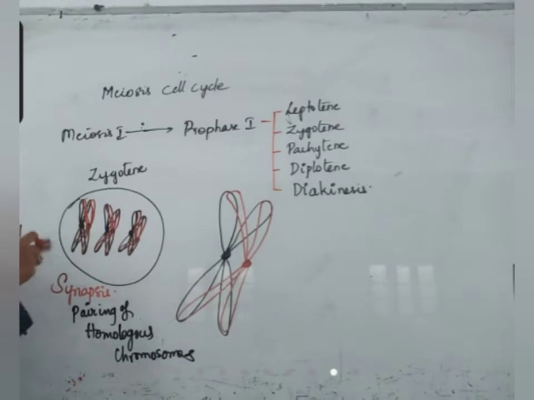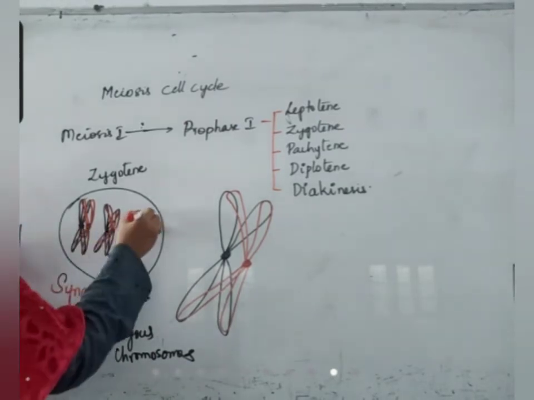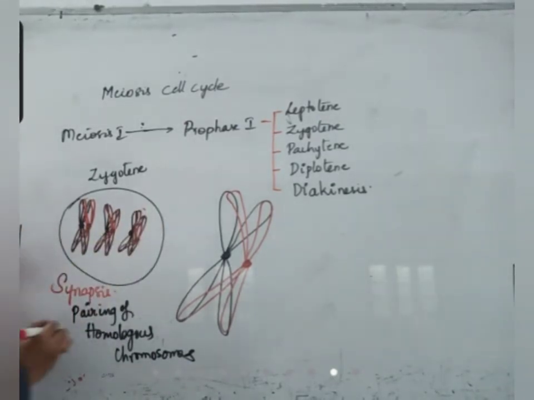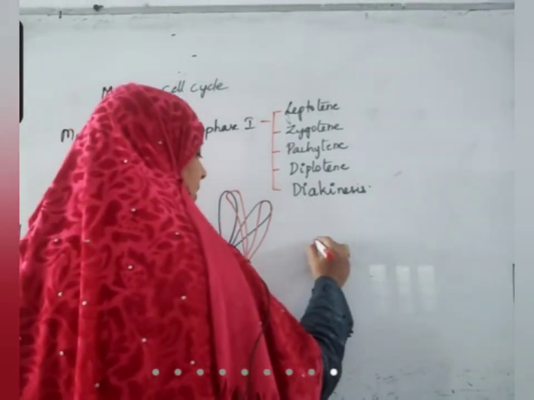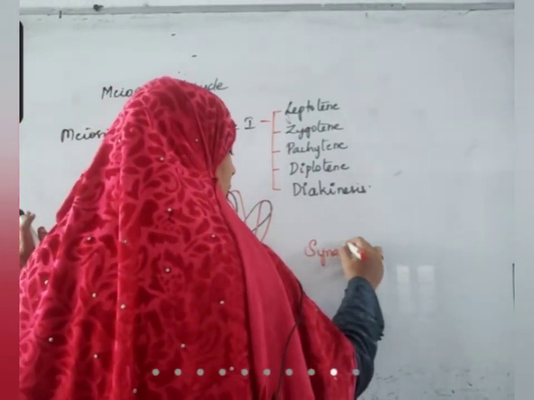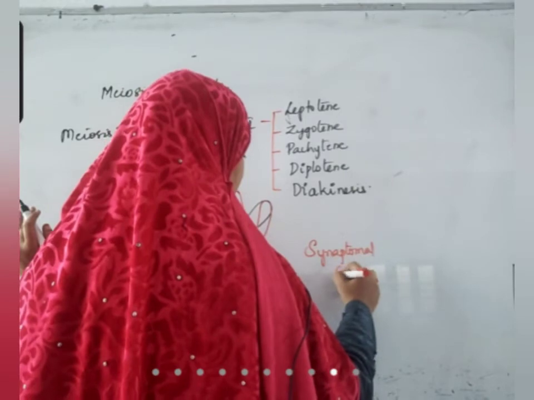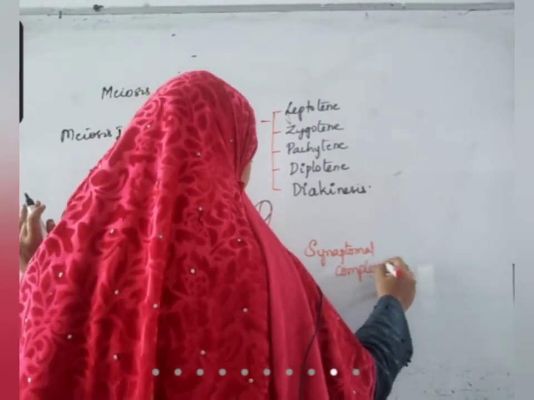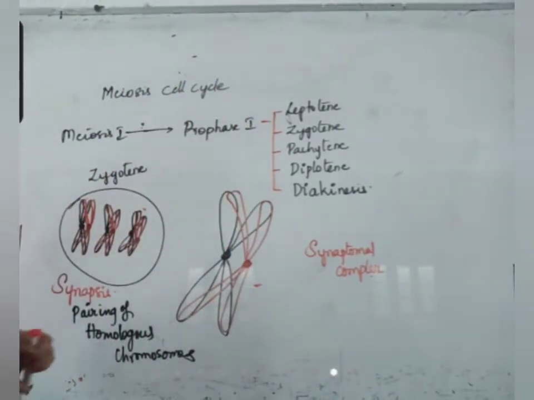And this X-shaped mixed up structure is called the synaptonemal complex. The structure is called the synaptonemal complex.